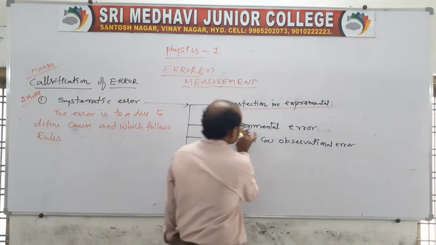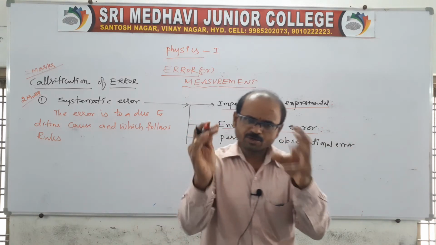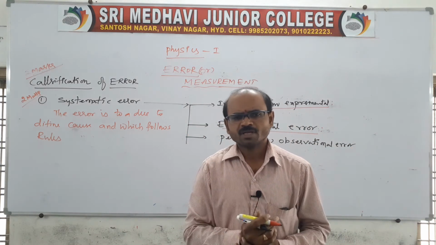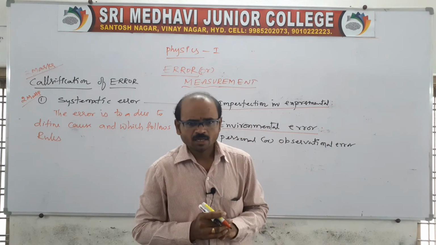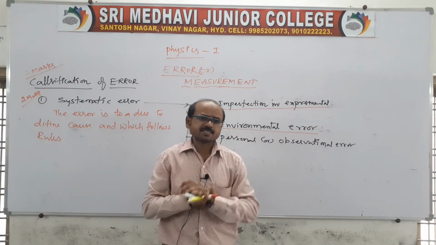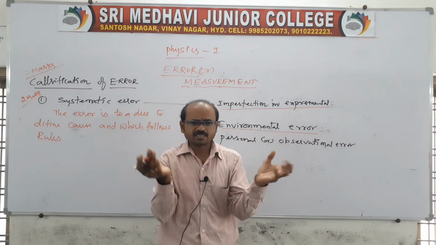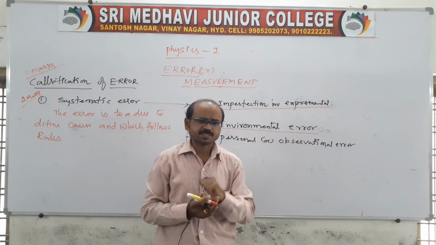You go for environmental errors. While doing any experiment, suppose related to current or temperature, suddenly the weather changes, suddenly the temperature increases or decreases.